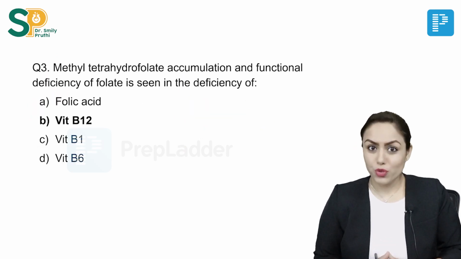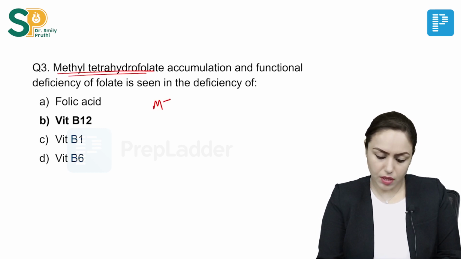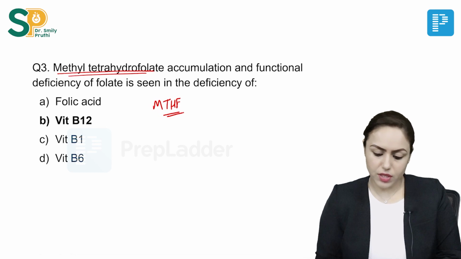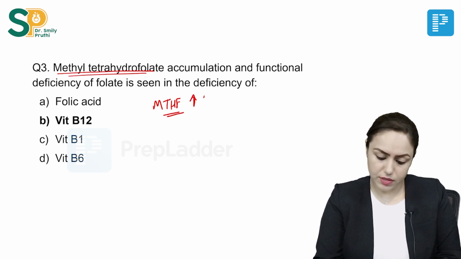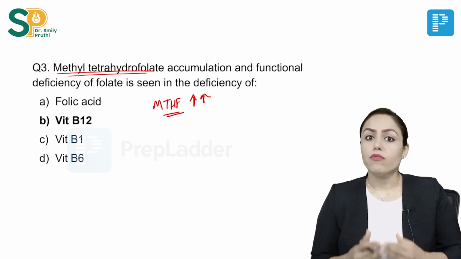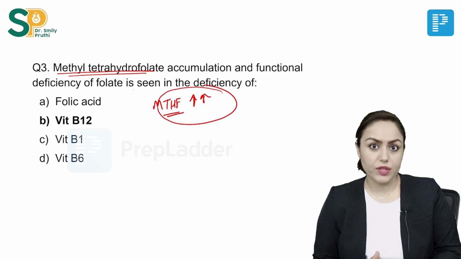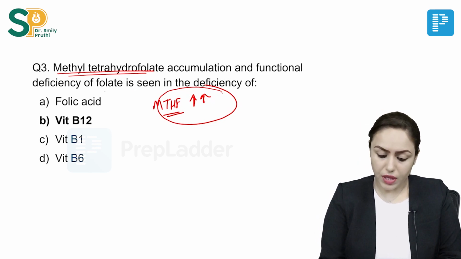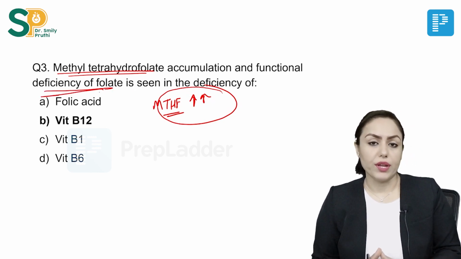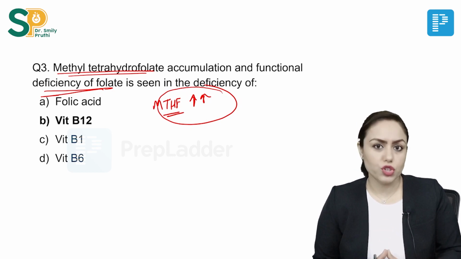Next is question number 3. Methyl tetrahydrofolate accumulation is increased, and there is functional deficiency of folate. Folate is increased in the form of methyl tetrahydrofolate, but still in the body there is functional deficiency of folate, that is, folate cannot do its function.